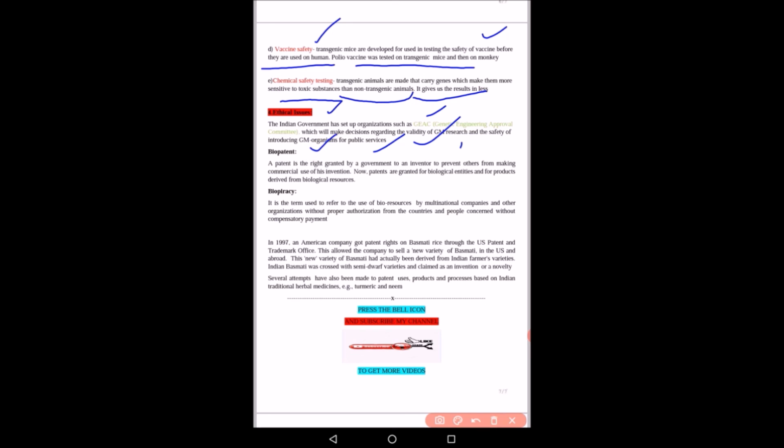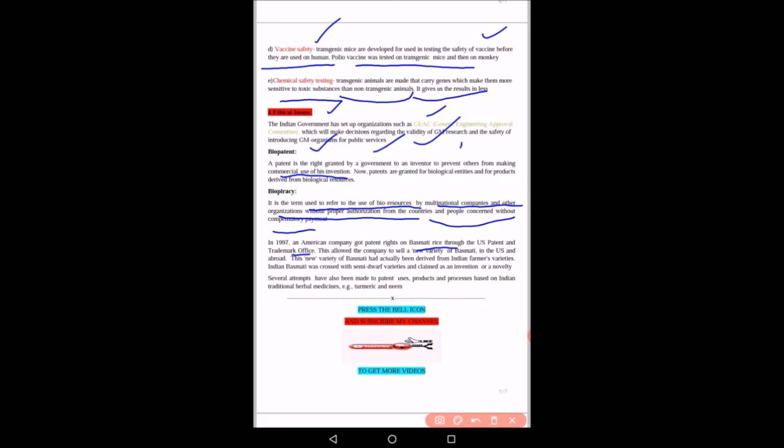Biopatent. A patent is a right granted by the government to an inventor to prevent others from making the commercial use of his invention. Biopiracy is the term used to refer to the use of bioresources by multinational companies and other organizations without proper authorization from other countries and people concerned, without compensatory payment. So in 1997, an American company got a patent right on basmati rice through the US Patent and Trademark Office.